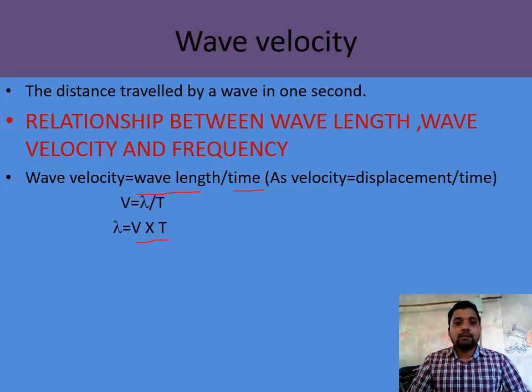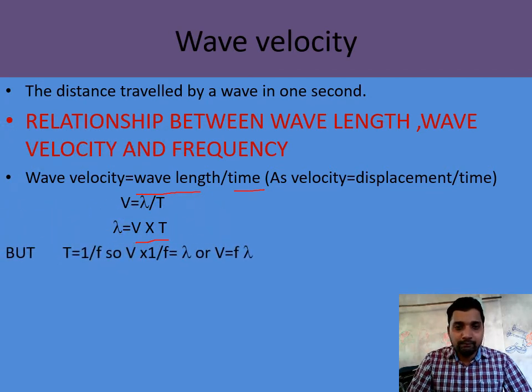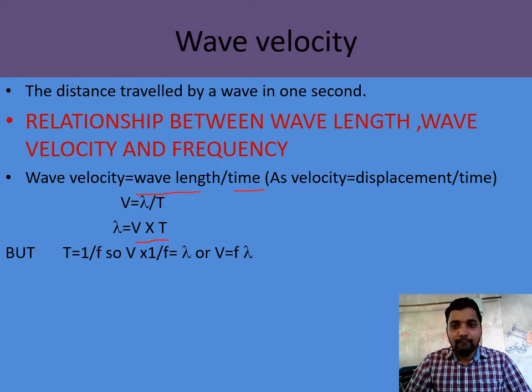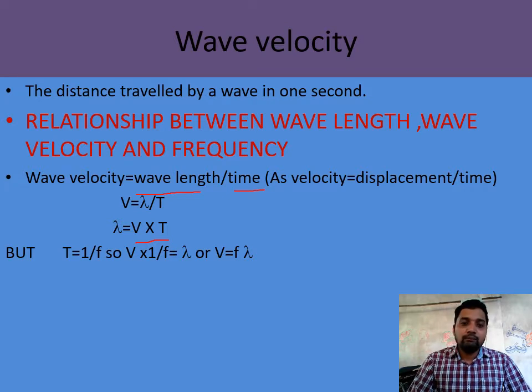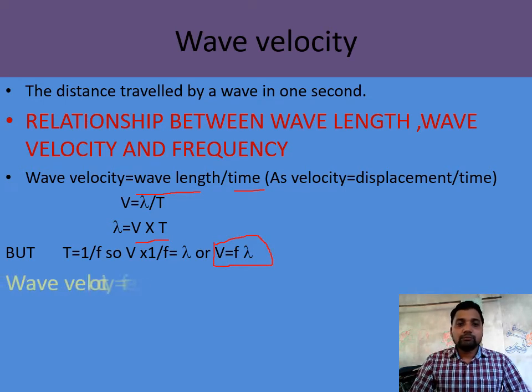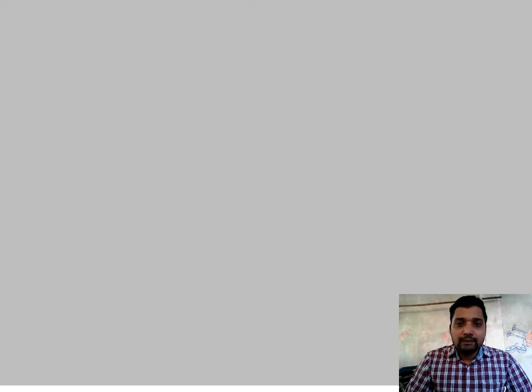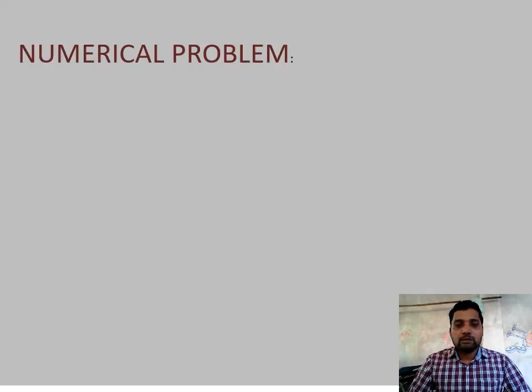Next, when we substitute t equal to 1 by f, time period equal to 1 by frequency, we get v equal to f into lambda. So this is the relation between wavelength, wave velocity and frequency: v equals f lambda. What we got in our relation is wave velocity equals frequency into wavelength. We can see some numerical problems based on this formula.